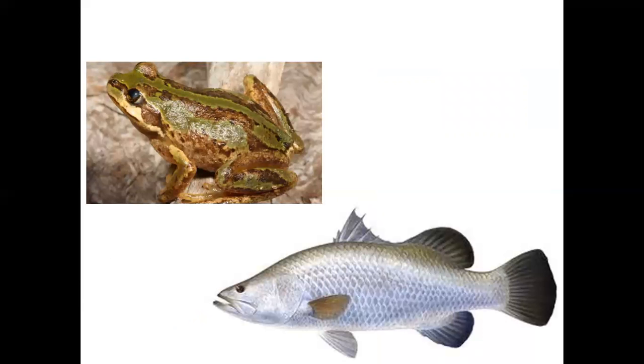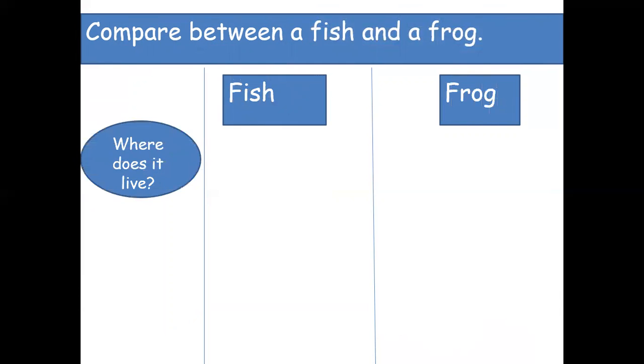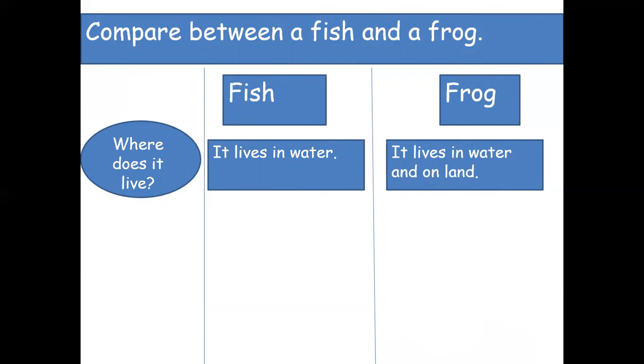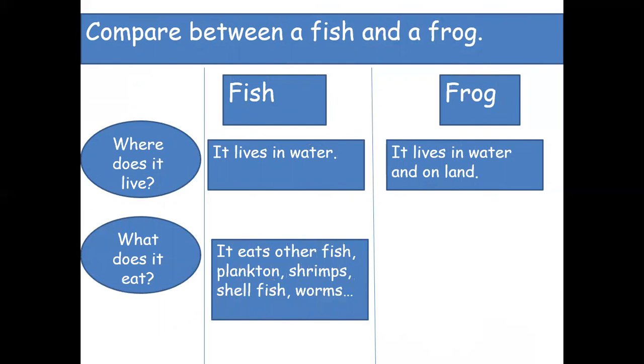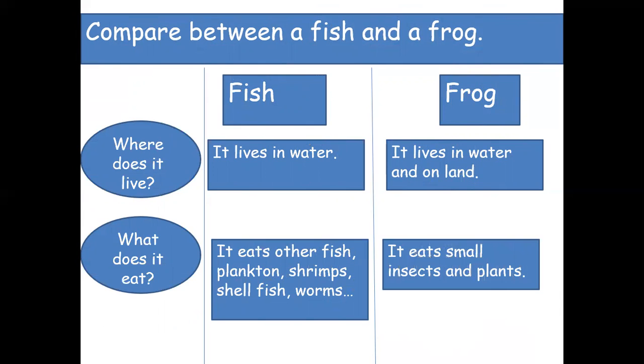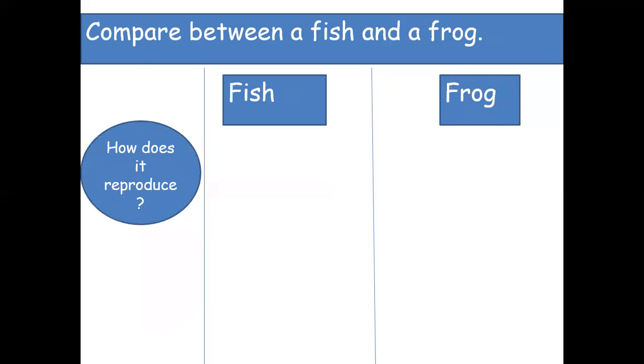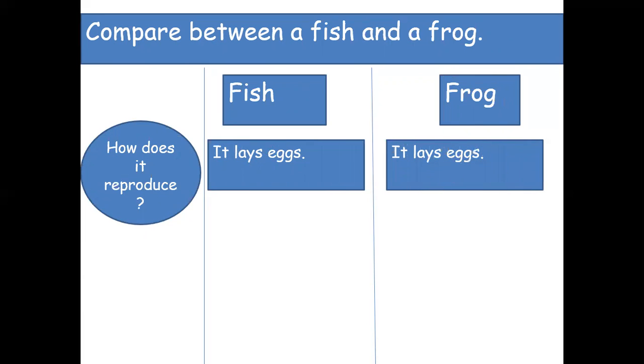Now we are going to compare between the frog and the fish. The fish lives in water, while the frog lives in water and on land. The fish eats other fish, plankton, shrimps, shellfish, and worms, while the frog eats small insects and plants. The fish reproduces by laying eggs, while the frog reproduces by laying eggs also. So this is a kind of similarity between the fish and the frog. Both of them reproduce by laying eggs.